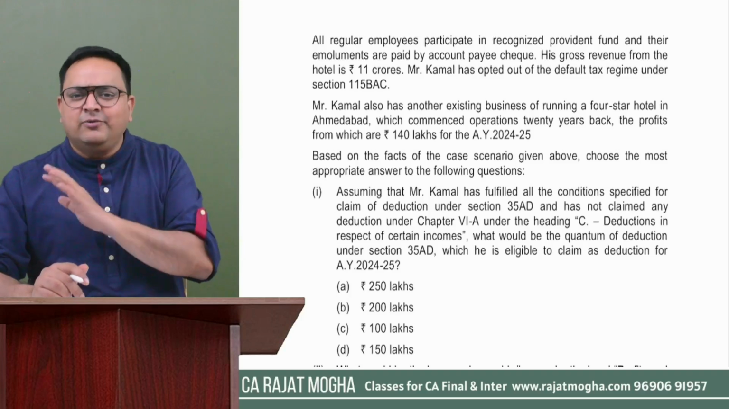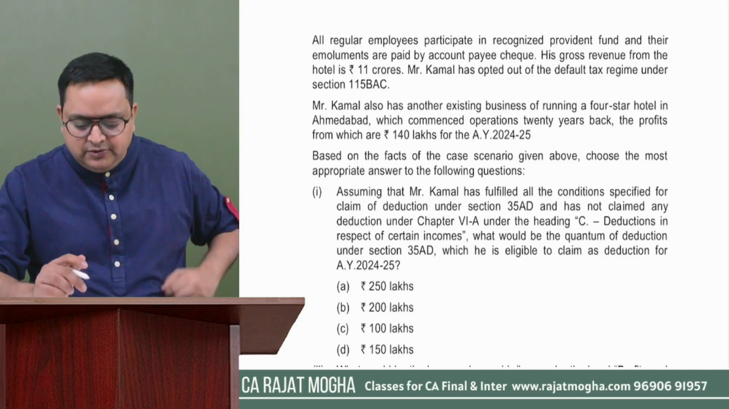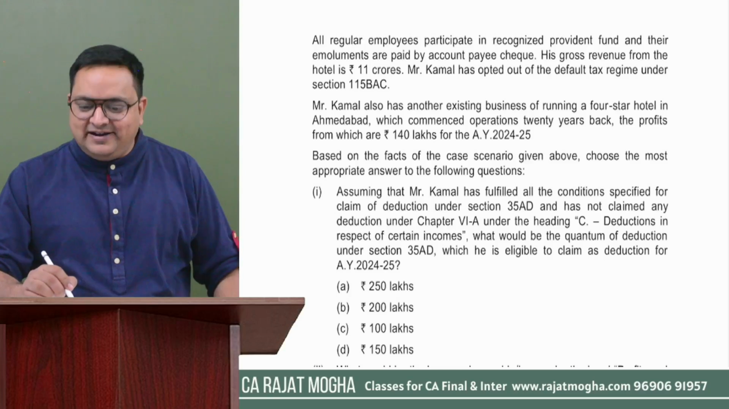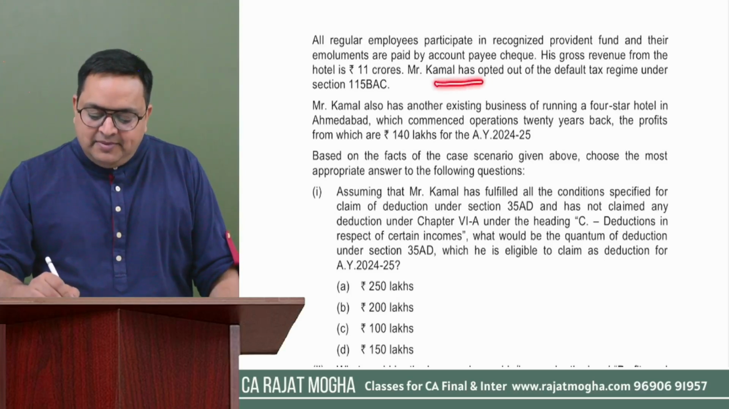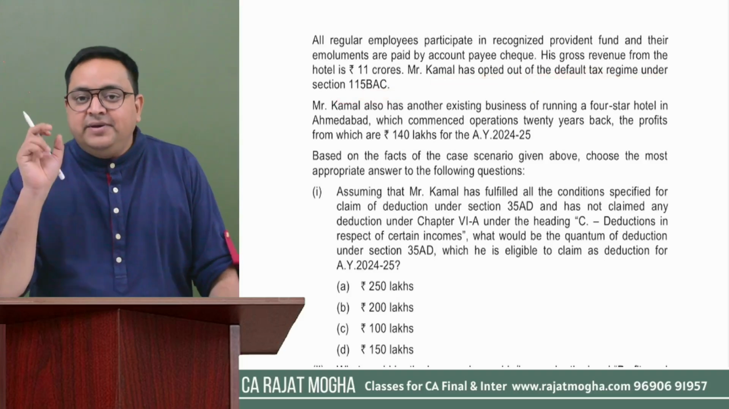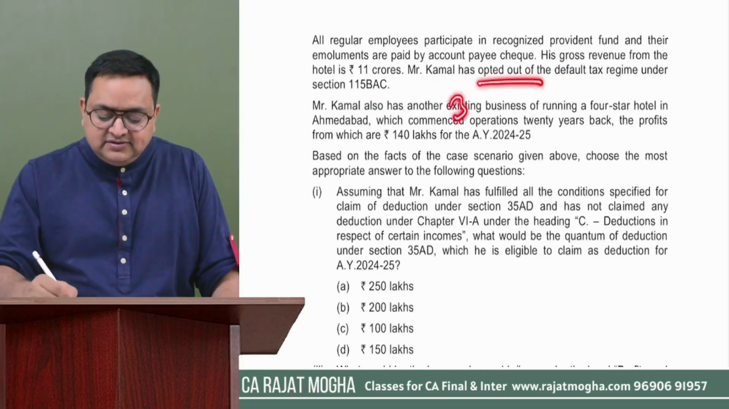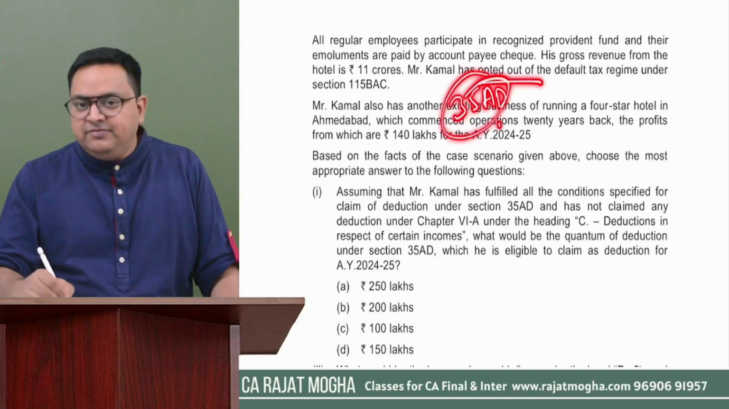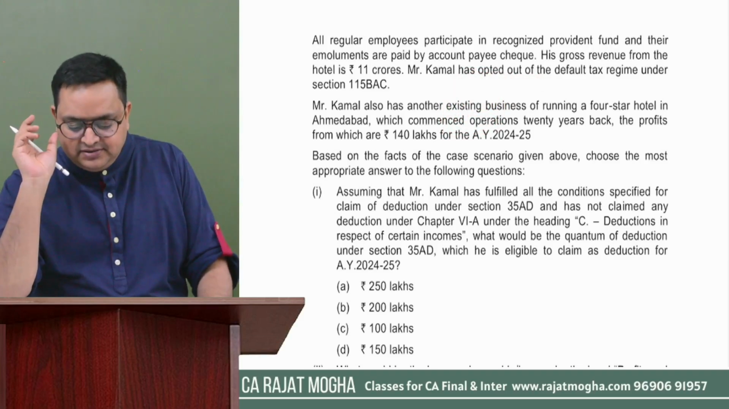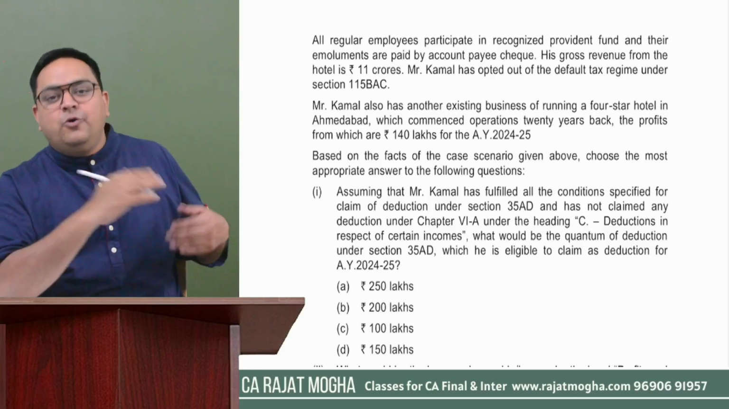Okay. But right now I'm not calculating it. It depends upon the question. If they ask, then I'll calculate that also. Mr. Kamal has opted out of the default tax regime under 115BAC. Very good. Because if this person had opted for 115BAC, then the section 35AD deduction would not be applied to this person, but right now this person has opted out.